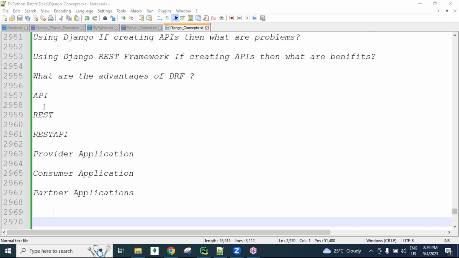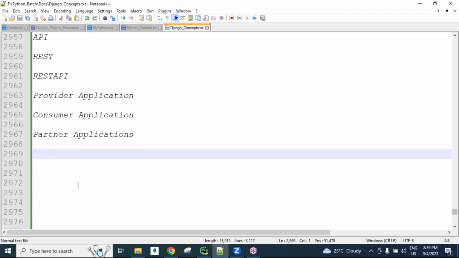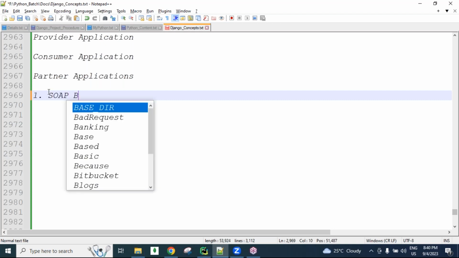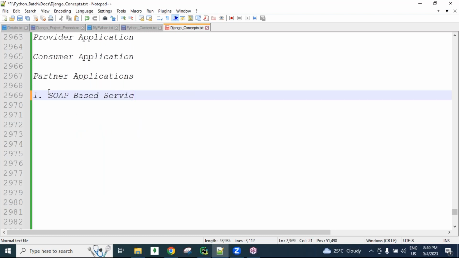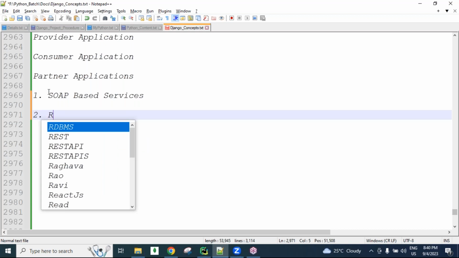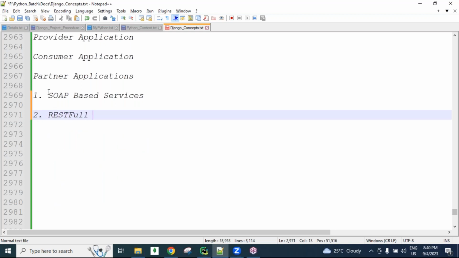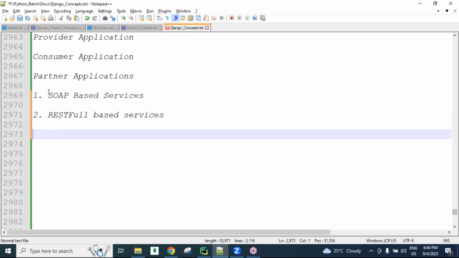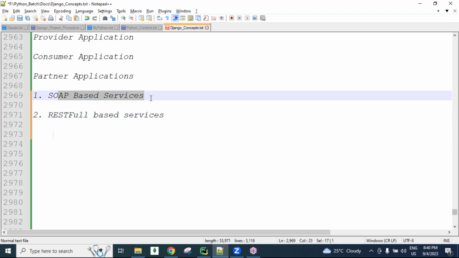All general terms. In the last session we discussed these all. And later, guys, one more point we also completed. What does that mean? It is about the services, guys. We have two types of services here: SOAP based services and RESTful based services, guys.